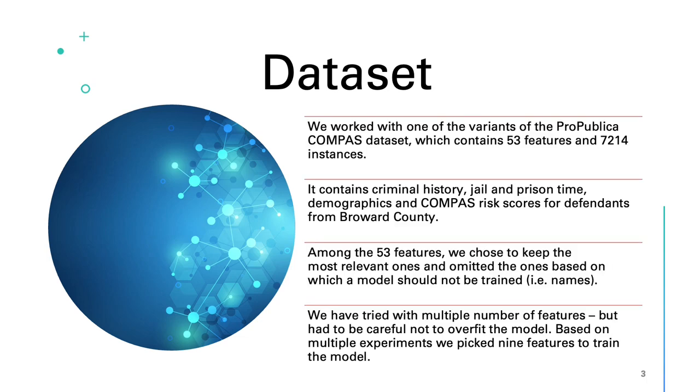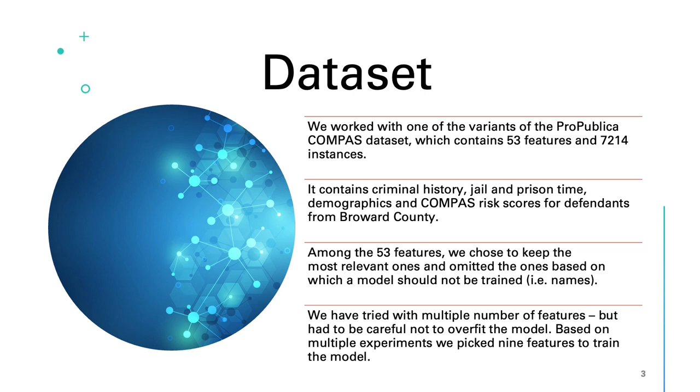So, as for the dataset, we worked with one of the variants of the ProPublica COMPAS dataset, which contains 53 features and 7,214 instances. It contains features such as criminal history, jail and prison time, demographics, and COMPAS risk scores for defendants from Broward County.